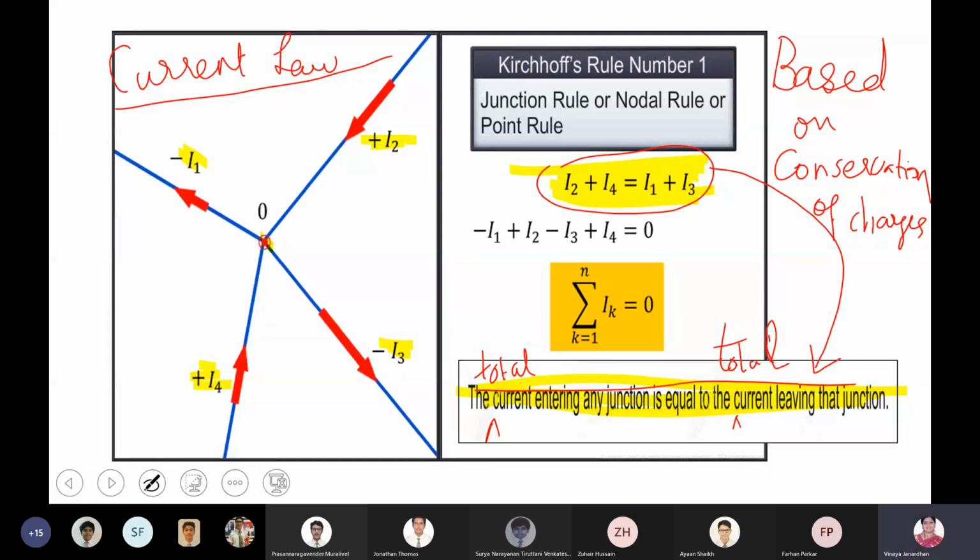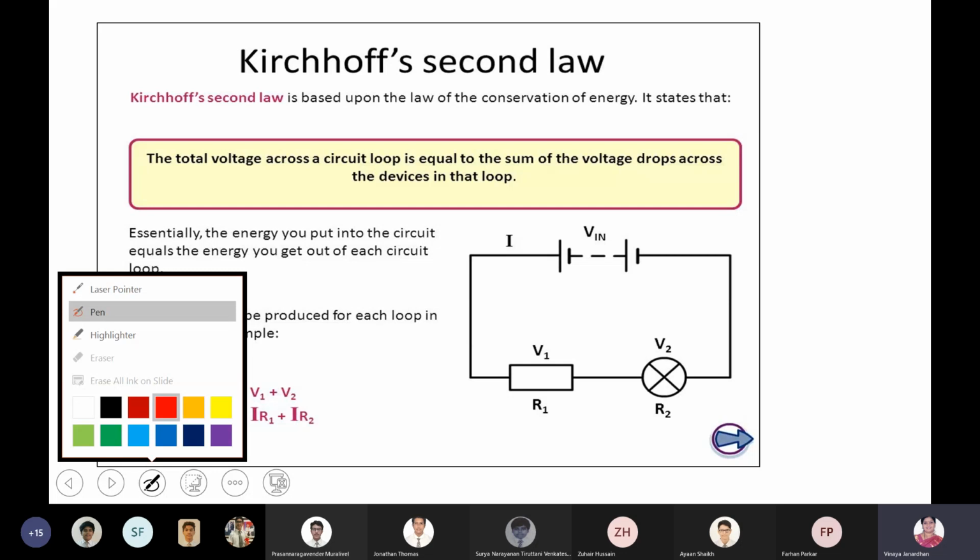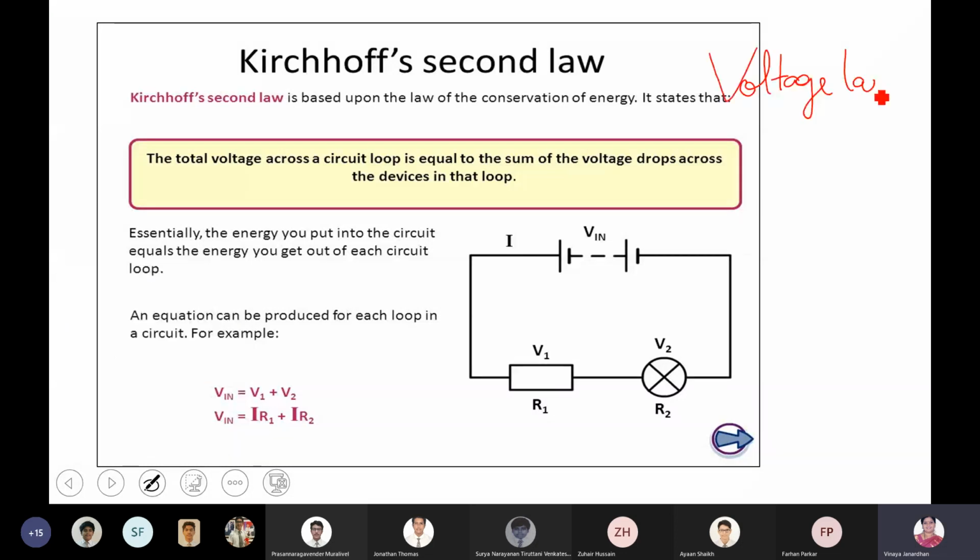Kirchhoff's second law is based on the law of conservation of energy. Voltage law. Now, look at the circuit, then you'll understand it better. Suppose I have two resistors, R1 and R2, both connected in series to a power supply. Then the law states that the input voltage V should be equal to the sum of the voltages V1 plus V2.